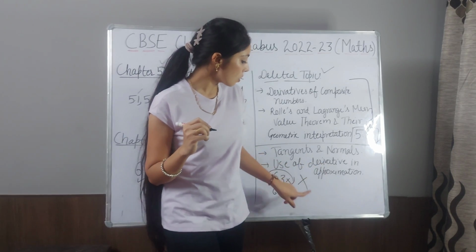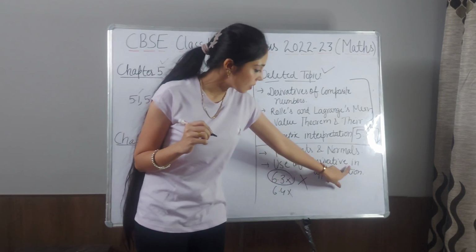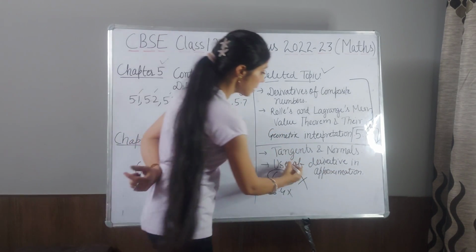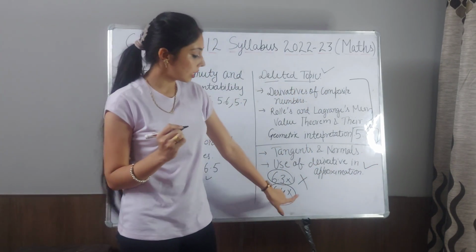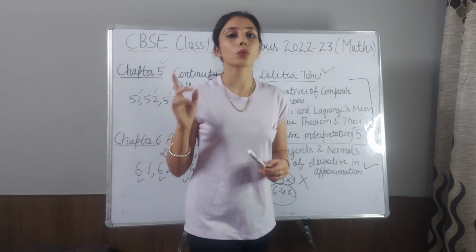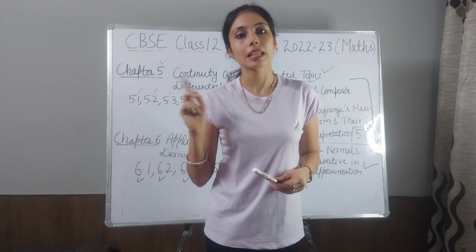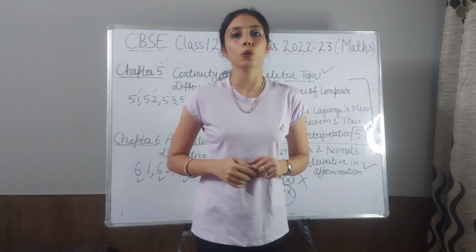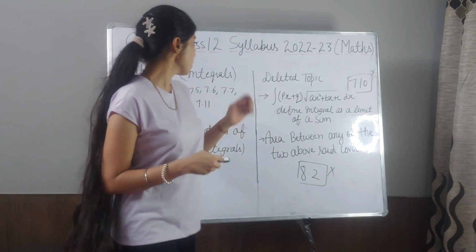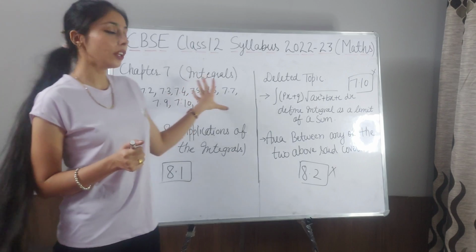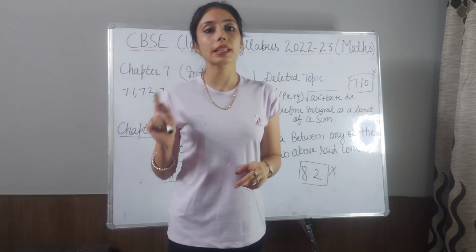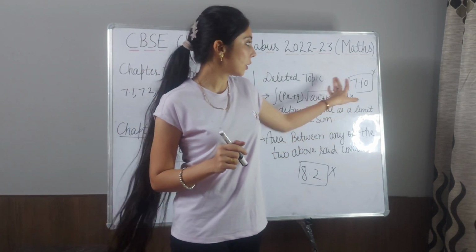Next topic is use of derivatives in approximation. This topic is in exercise 6.4. So this topic is also deleted. So you don't have to do exercise 6.3 and 6.4. Now let's discuss the next topic, which is integrals. In chapter number 7, you have to do all the topics, but there is only one exercise deleted, which is exercise 7.10.